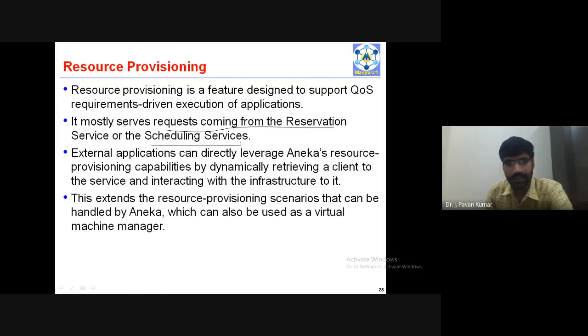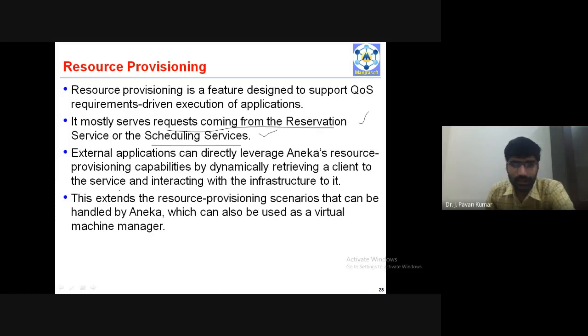We have seen resource reservation, resource scheduling, resource provisioning, right? So this resource provisioning will serve requests coming from the reservation service, that is resource reservation. Next, scheduling services.